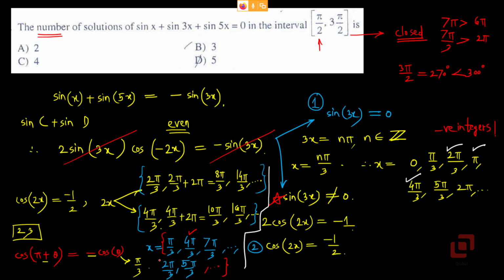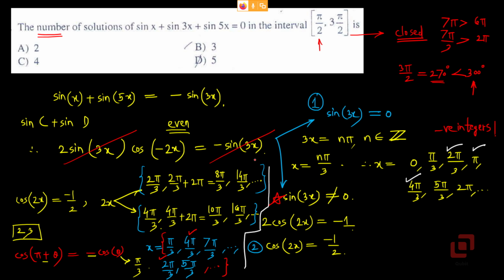Next, 2 pi by 3. It is in the range pi by 2 to 3 pi by 2 because 2 pi by 3 is 120 degrees. Okay. Next we have 5 pi by 3. But how much is 5 pi by 3? It is 300. Right? Because pi by 3 is 60. 60 into 5, 300. Again, that is greater than 270. So we are not going to consider that.